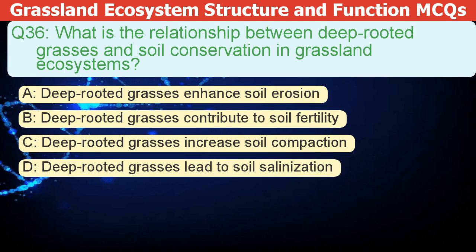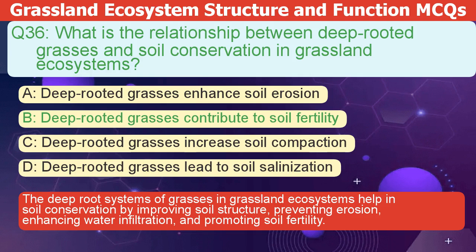What's the link between deep-rooted grasses and soil conservation in grasslands? A. Deep-rooted grasses enhance soil erosion. B. Deep-rooted grasses contribute to soil fertility. C. Deep-rooted grasses increase soil compaction. D. Deep-rooted grasses lead to soil salinization. The correct answer is B. The deep-root systems of grasses in grassland ecosystems help conserve soil by improving soil structure, preventing erosion, enhancing water infiltration,